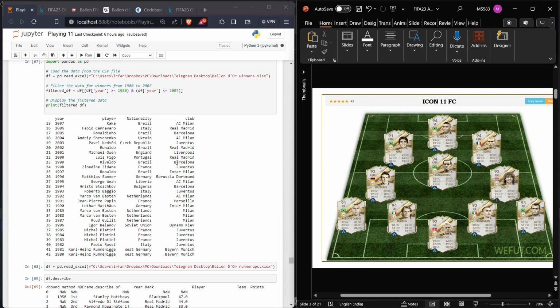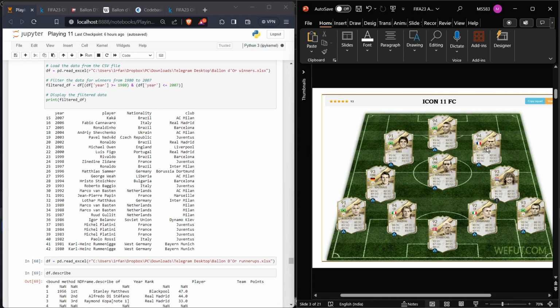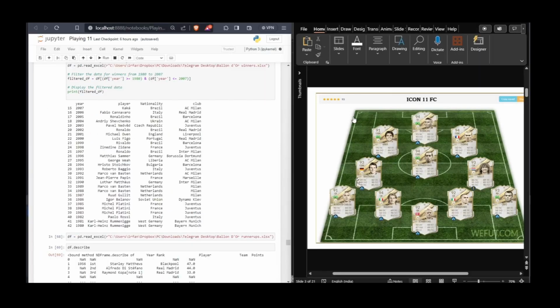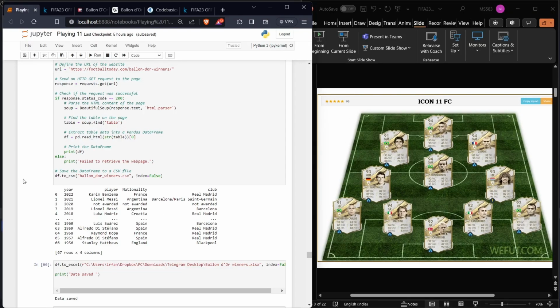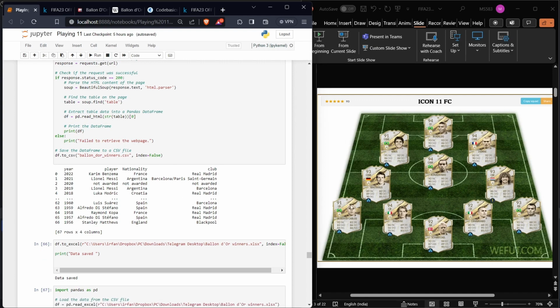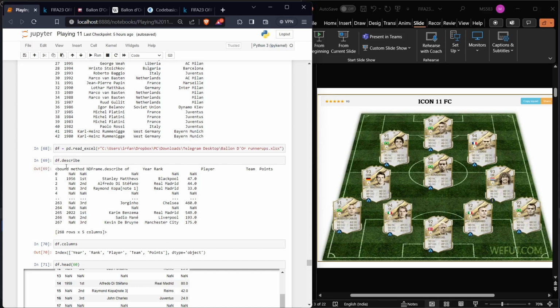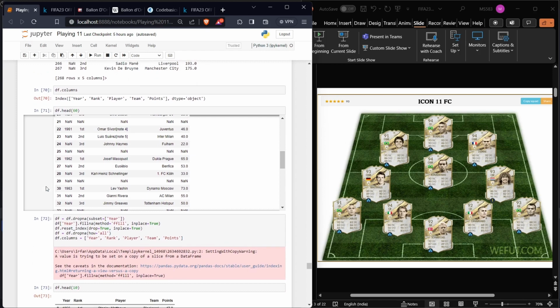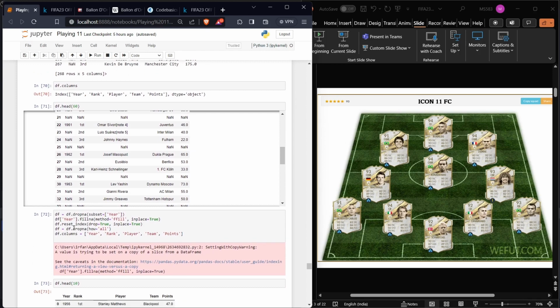Ronaldo from Brazil is going to be playing as a striker, and Zinedine Zidane is going to be playing as a central attacking midfielder. Ruud Gullit and Lothar Matthäus are going to be playing as central defensive midfielders. We focused on winners from 1980 to 2007, ensuring that the players we consider for our team are still active in the world of football, which means they are not dead right now. While getting the information from Wikipedia, we found so many null values, which we can clear with the help of fillna and dropna.